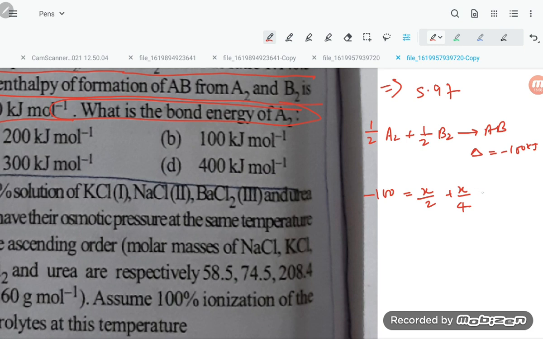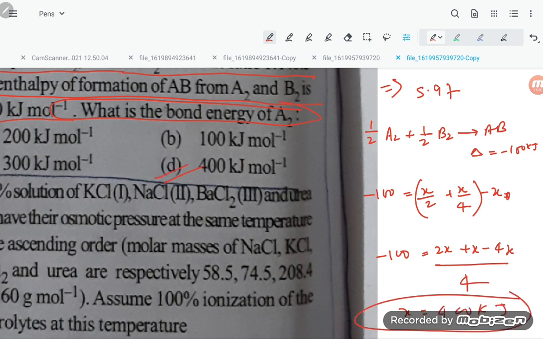If you solve it, minus 100 is equal to (2x + x minus 4x) upon 4. So x is equal to 400 kilojoule. So option D is correct, students.